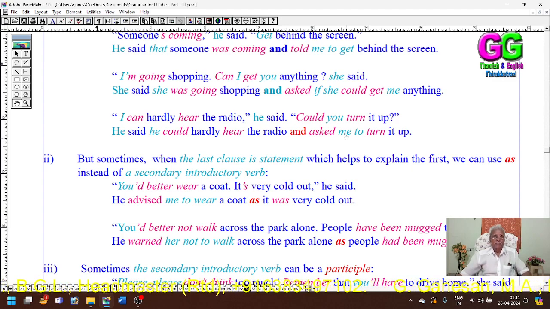Then we are adding the sentence and asked me to turn it up. Could you turn it up? It is a request. Here, the question is a request. Could you turn it up?